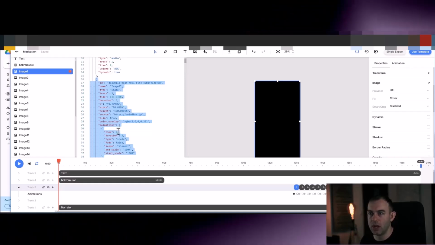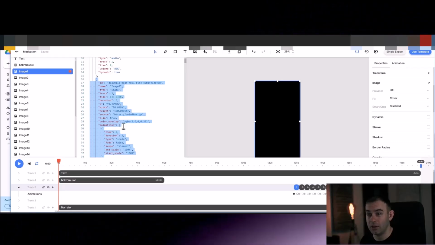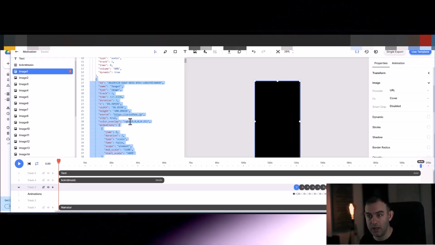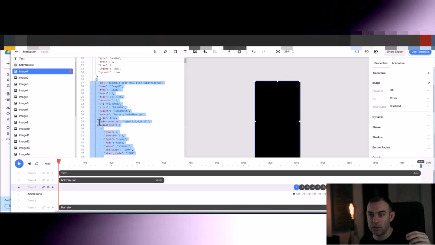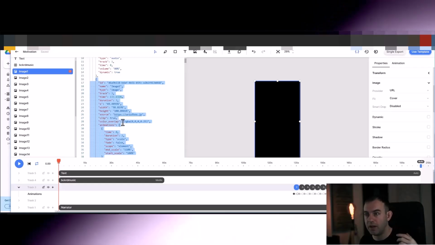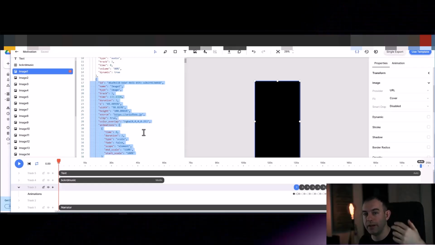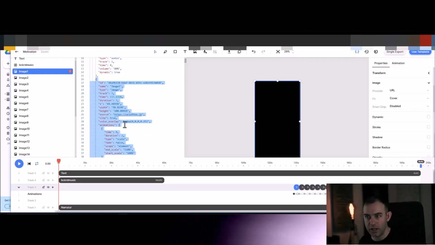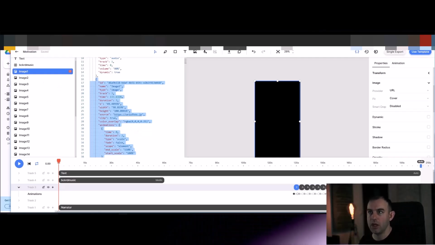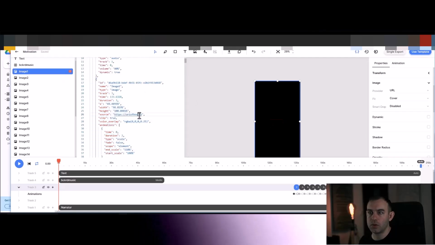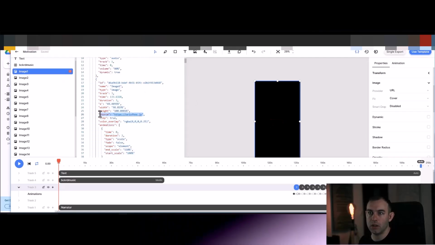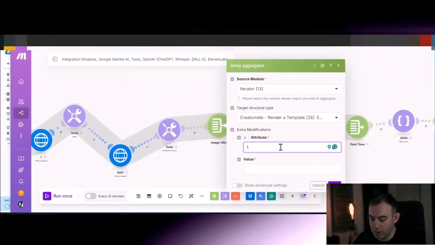Okay, and it works like this with anything in Creatomate. If you wanted to change a color overlay, you could do that in make.com and just type attribute color overlay, and then value would be this. Now you need to refer to which color overlay you want to change for which of the images. So this is how you do it. Just going to remove that quickly. Okay, so you want to put image.